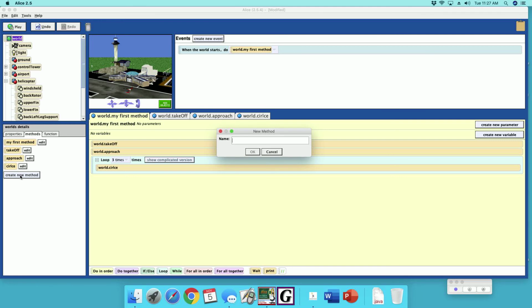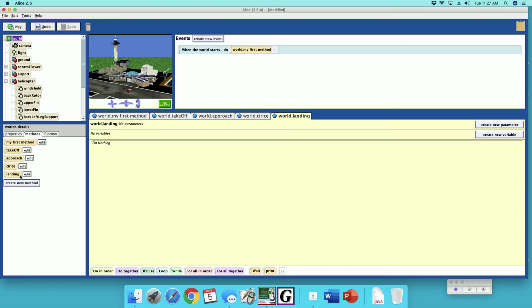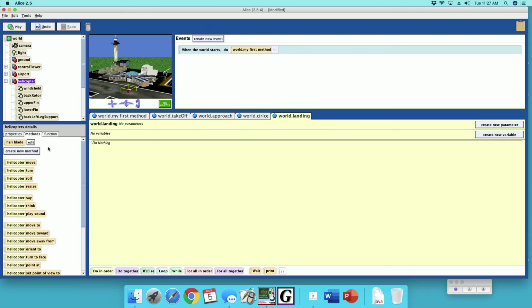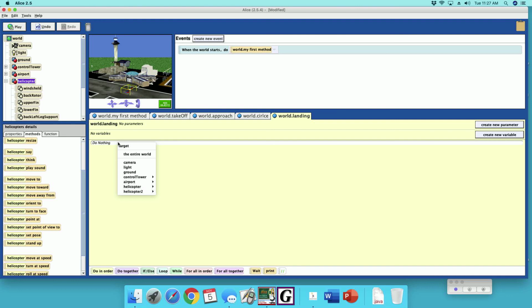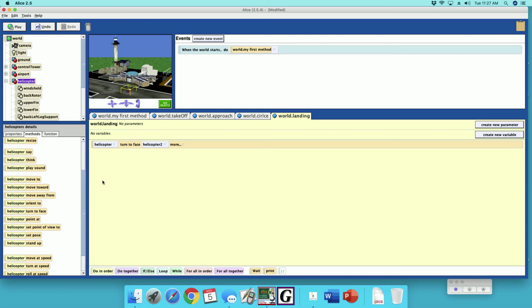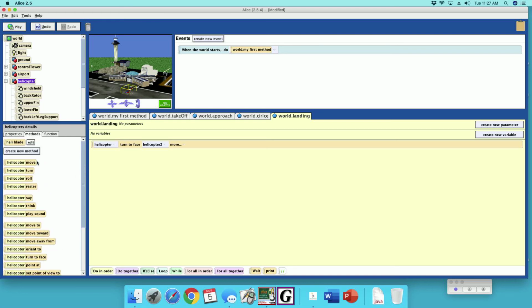So we want landing. In here, we want the helicopter to turn to face our mystery helicopter. And then we want him to move forward.